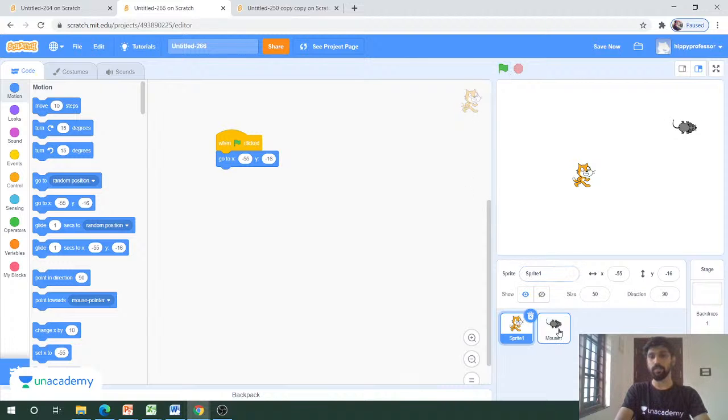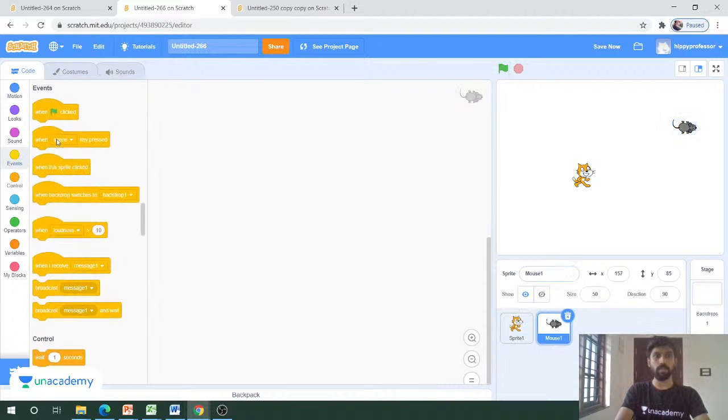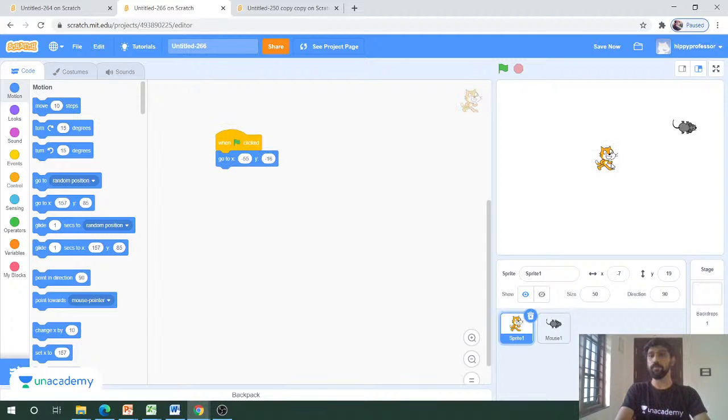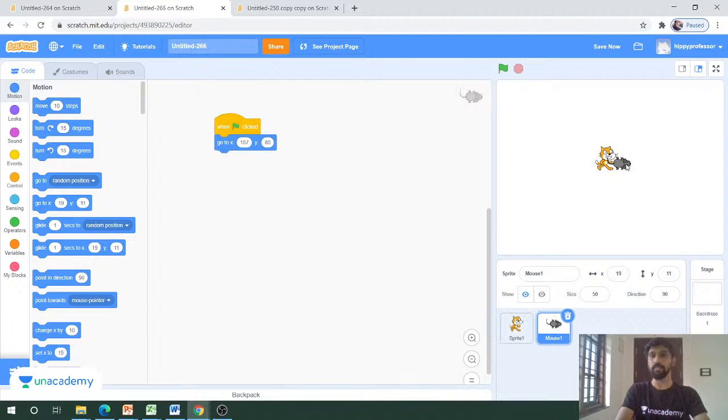And you have to do the same thing for the mouse also. So just drag when flag is clicked, go to the motion block, and drag go to X and Y. Towards the end, both the characters will meet each other like this. And if I click on the flag again, they will go back to the initial location.